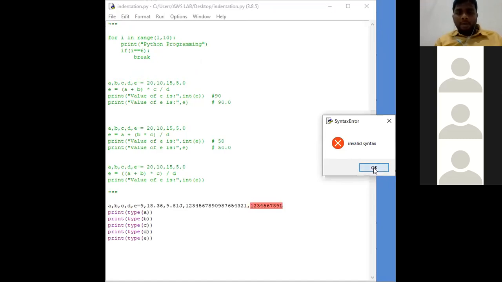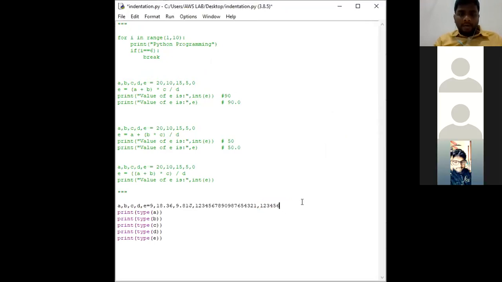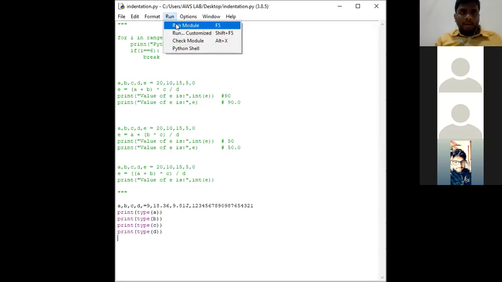Okay, now I am taking the value of E, and I am asking the interpreter to run the program like this. Go to run module. So the output screen will be like this.